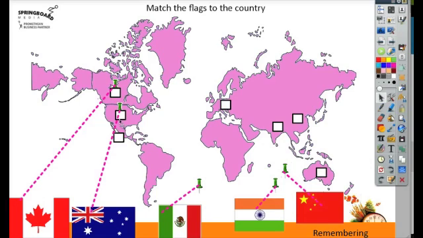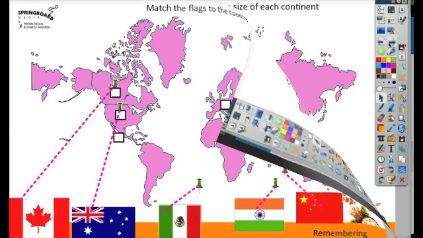Here's another example of remembering, but now we're matching flags to the countries. And you can set this up to also then have containers, so there can be a specific right answer as a hide and reveal, or a matching.